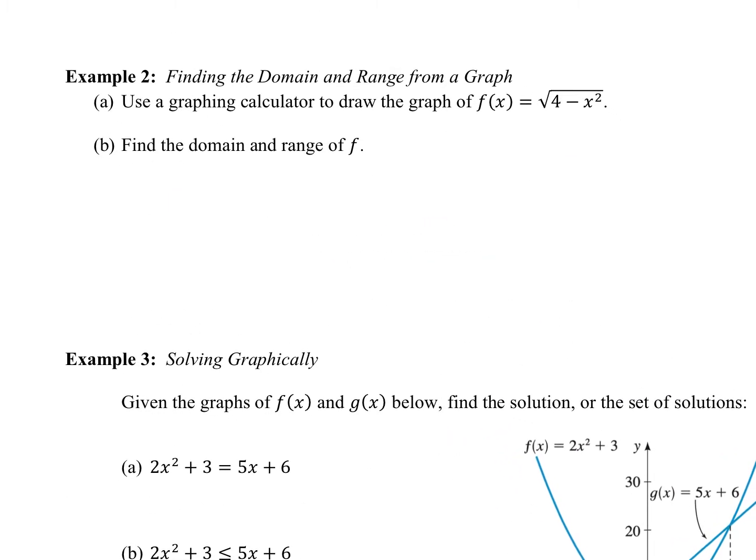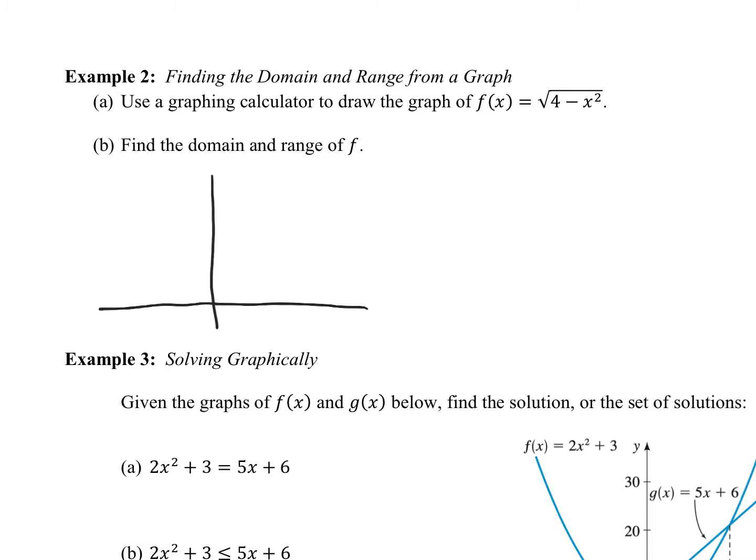All right, for example 2, we're going to start taking a look at some specific examples. I don't have this one graphed on the calculator to show you. You can certainly grab your calculator and graph this one, or you can also use the MCA calculator. This is going to be the top half of the circle, and the circle is centered at the origin, and the radius is 2. So here are the x-intercepts and the y-intercept. We've actually looked at this graph not too long ago.